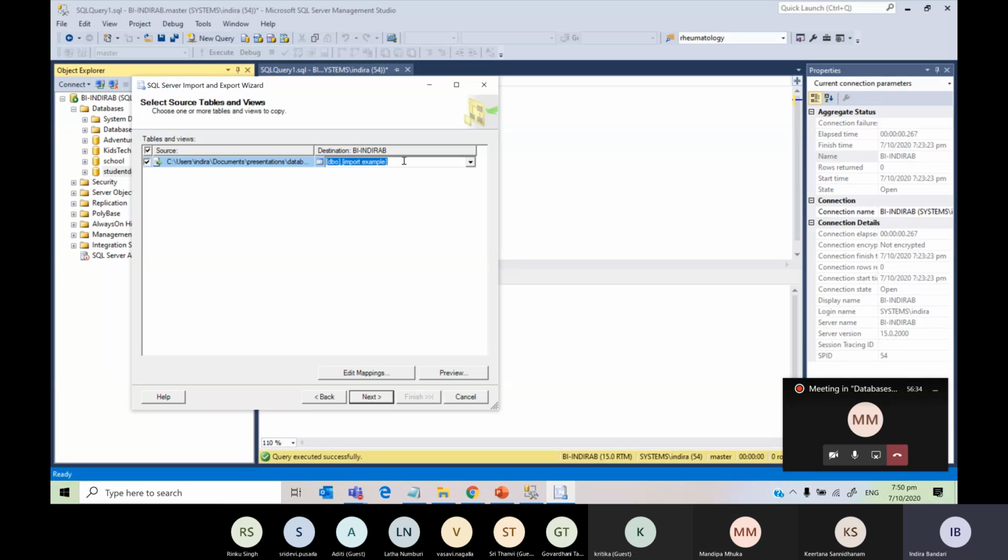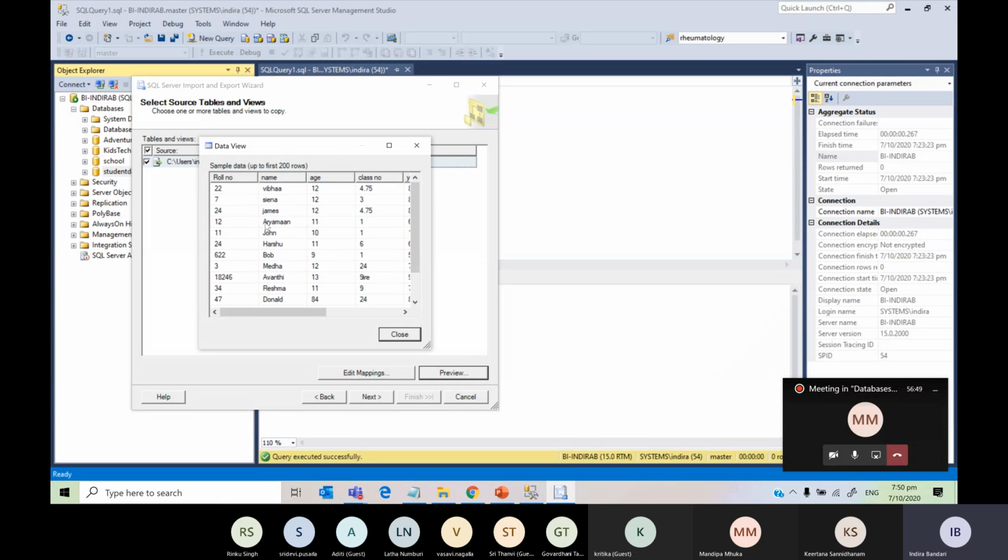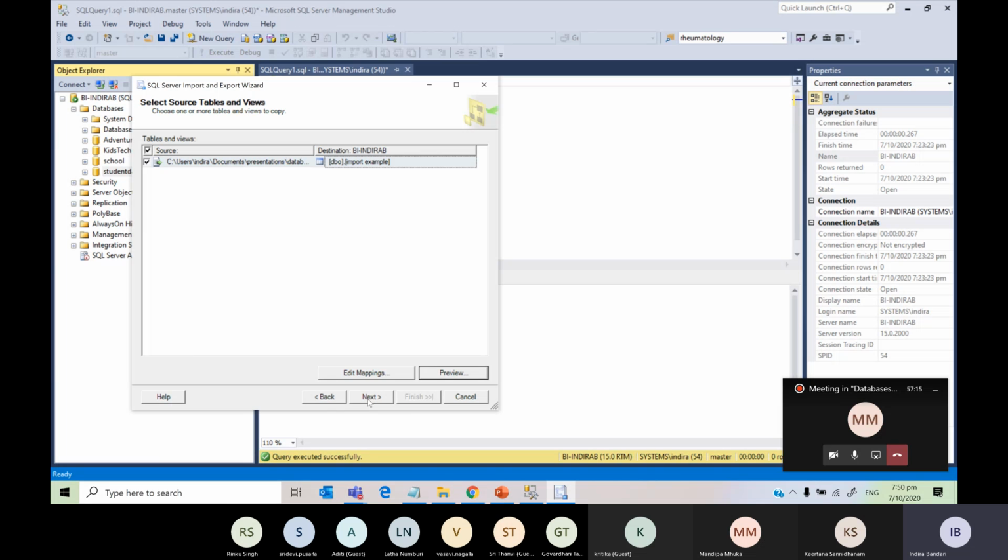So for example, if I want to change it to just import, you can just remove everything and say import. But I'm happy with the name that it is given. And then if you want to see the data, you can just preview like this. If the data is not showing like this, then you have to import the file again and do not open it in Excel. When you open it in Excel, it shows it differently. So don't open it in Excel, directly import it. Then you will get the data like this. Okay. Now close and then next.